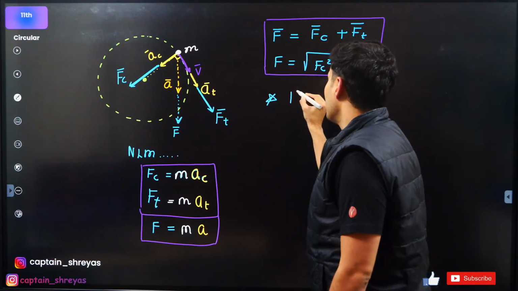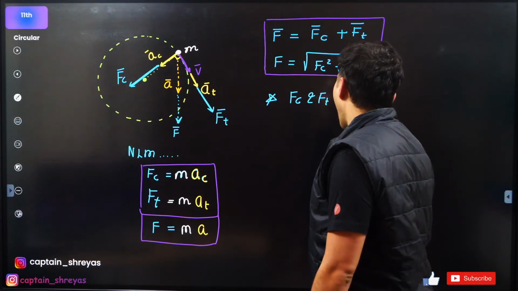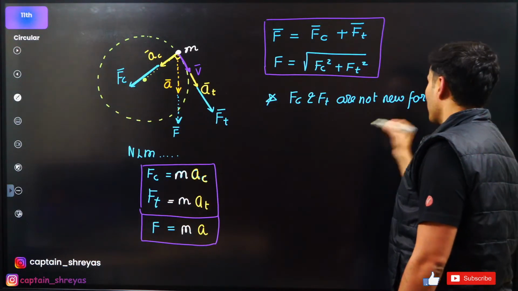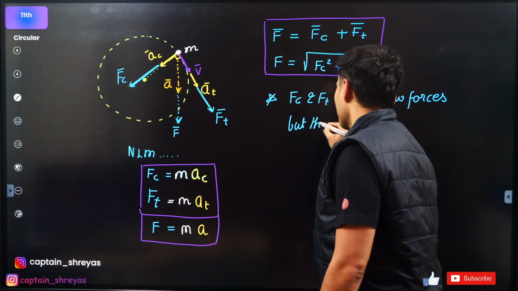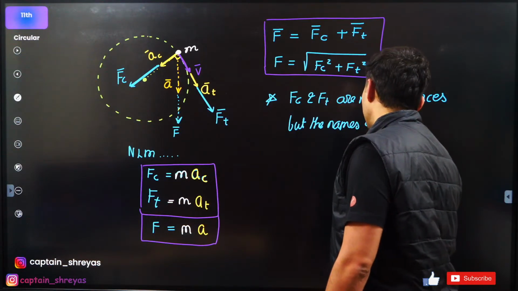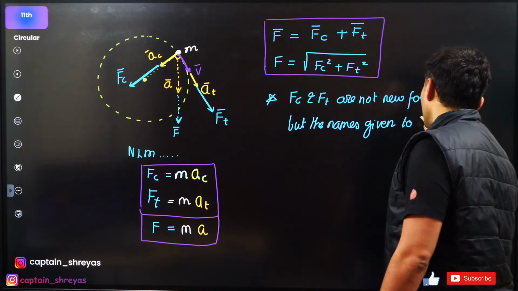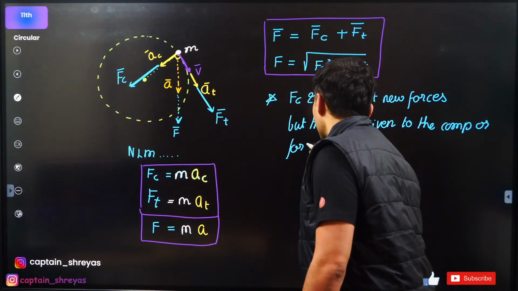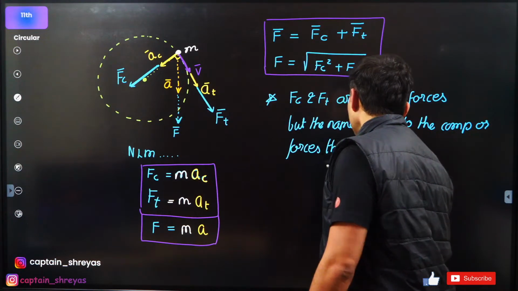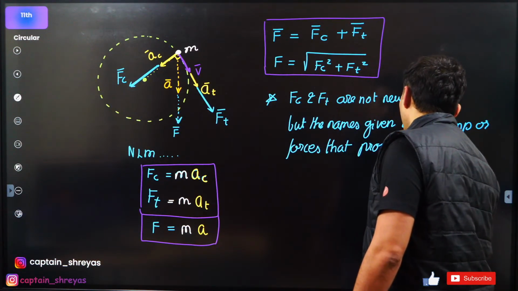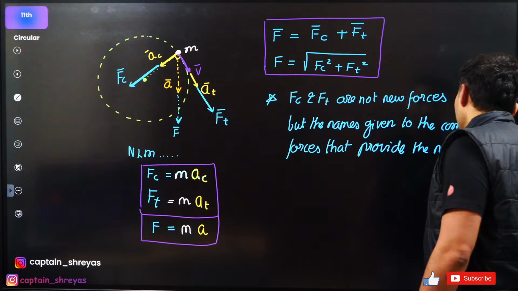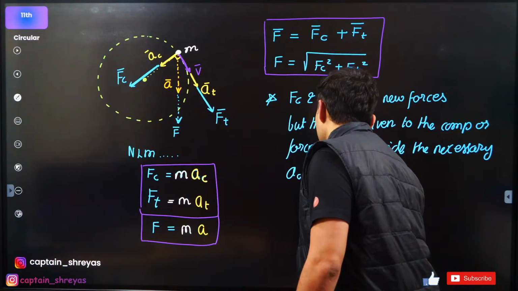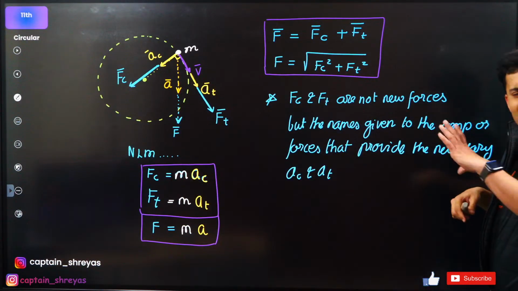Centripetal and tangential are not new forces, but the names given to the components or forces that provide the necessary centripetal and tangential acceleration.